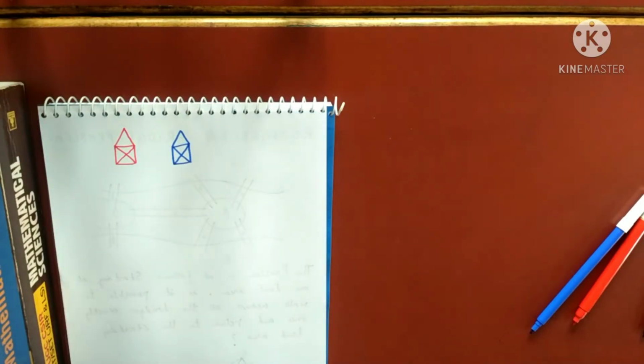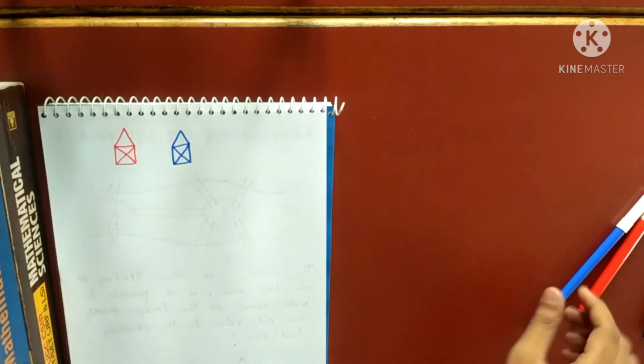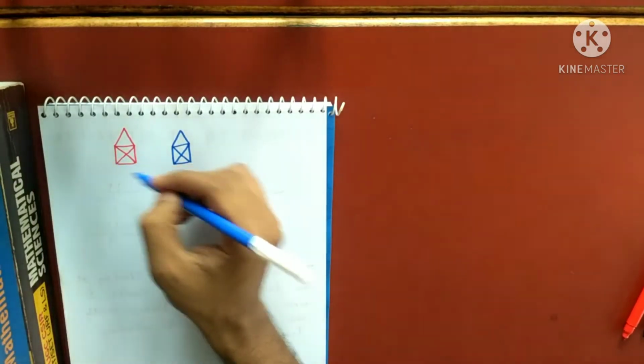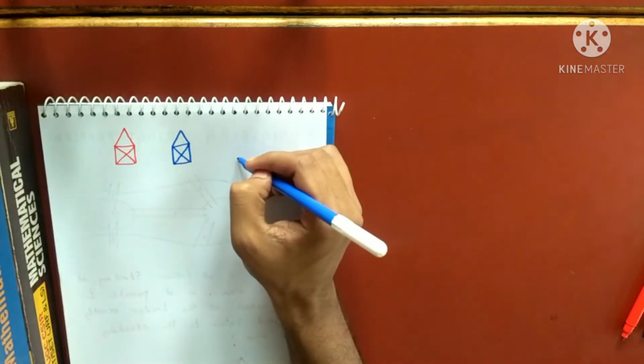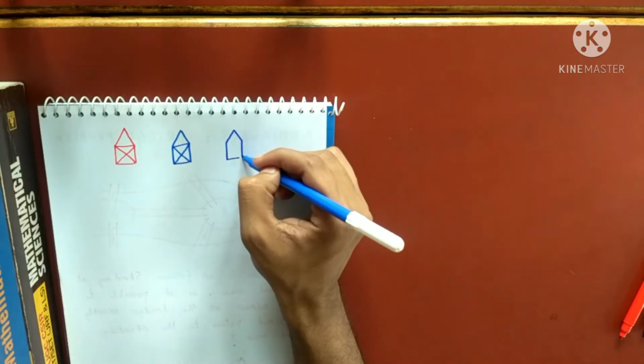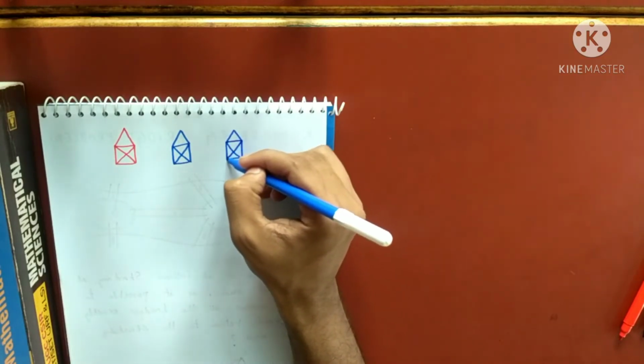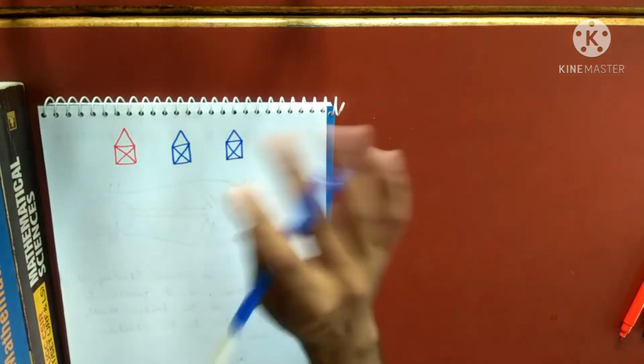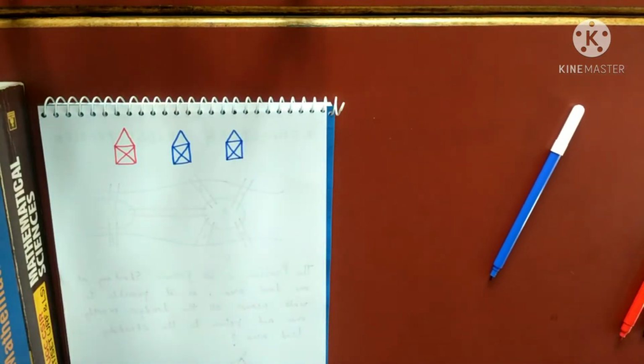So a similar thing was asked in the Königsberg bridge problem. That means, can you draw that figure without picking up the pen and without traversing any side twice? I did not traverse this side twice. You see, I am traversing each side exactly once. Did you get my point?